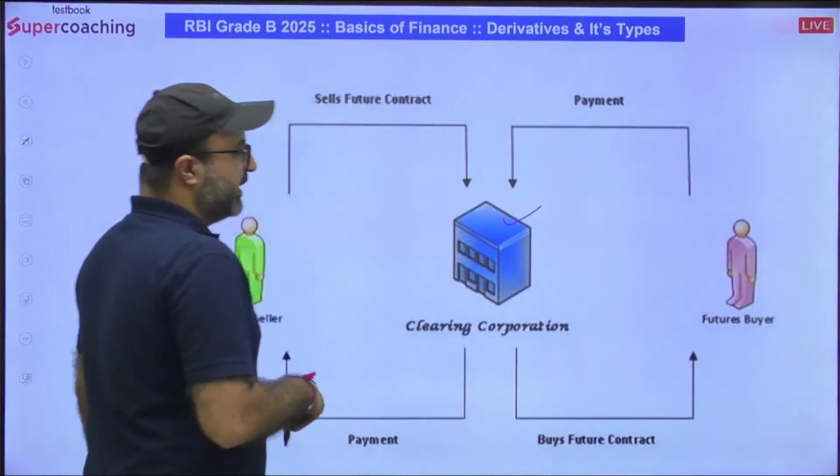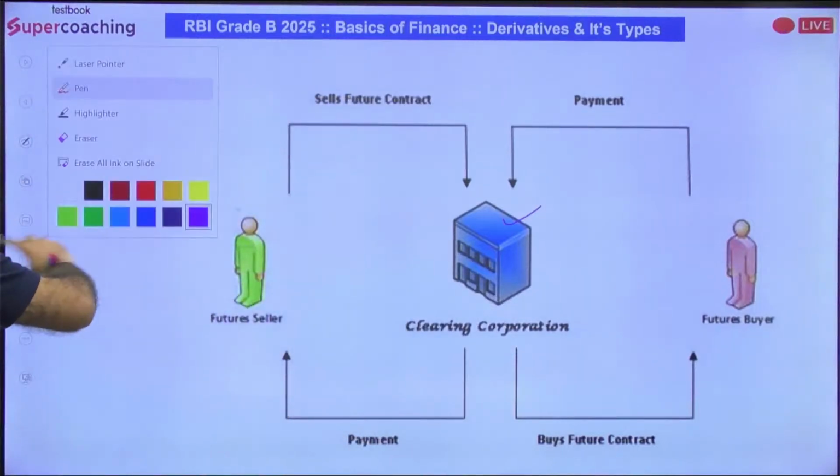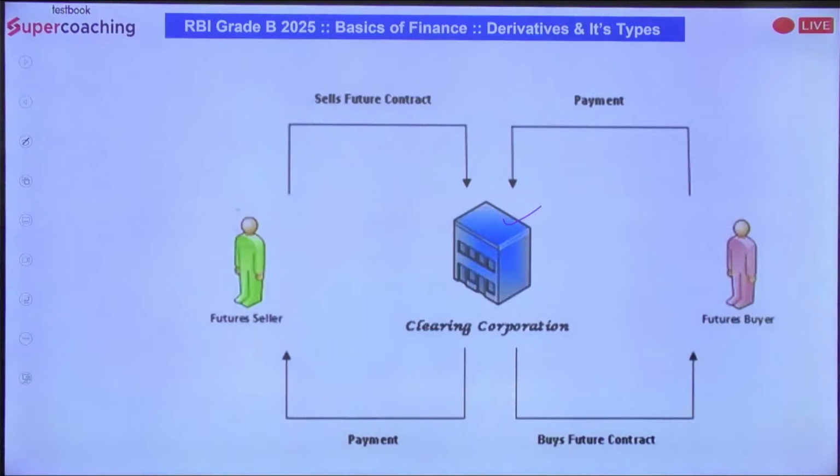So what does the clearing corporation do? The clearing corporation will be the mediator, and this mediator is going to come up with the agreement settlement.